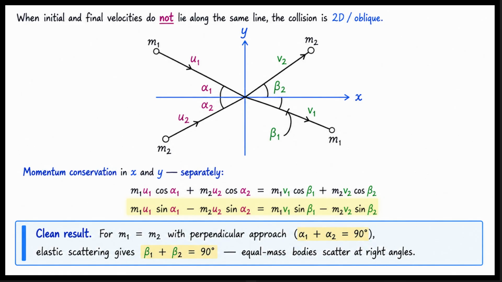A beautifully clean result emerges for equal masses. If m1 equals m2 and they approach perpendicularly, their elastic scattering will also be perpendicular. That means if alpha 1 plus alpha 2 is 90 degrees, then beta 1 plus beta 2 will also be 90 degrees. Equal mass bodies scatter at right angles.